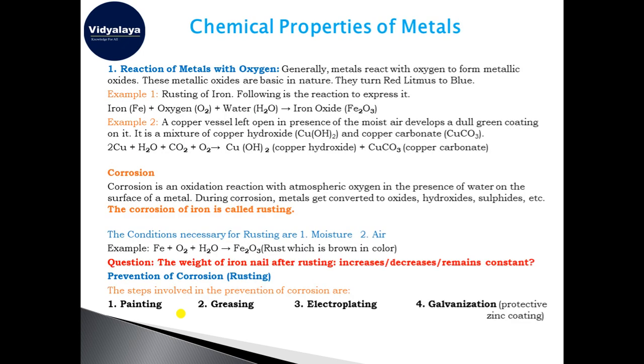Okay, now the physical properties of the metals are coming to an end, and now we will start with the chemical properties of metals. What do we mean by chemical properties? This is how the elements, the metals and the non-metals, behave when they come in contact with certain other metals, certain non-metals and some other compounds. This is something that we are going to read in the chemical properties of metals.